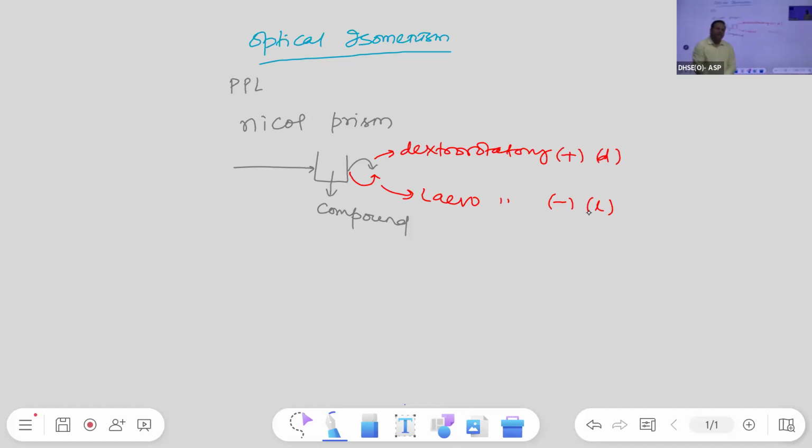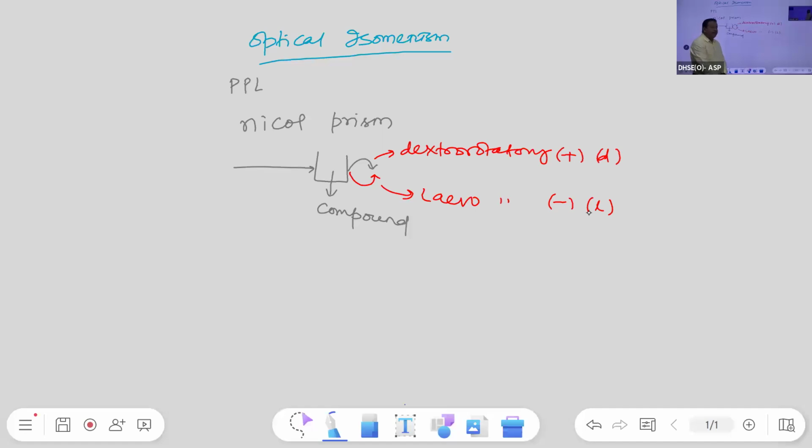Is there any difference between small d and capital D? Yes, the difference is there. That is relative configuration. In the biomolecules chapter, capital D is what we say for D-glucose, and for amino acids the D and L series. So that is capital D and this is small d. There is no relation between small d and capital D. Small d is mentioned with a plus sign and capital D can also be mentioned with a plus sign, but these are not at all related with each other. Don't be confused.